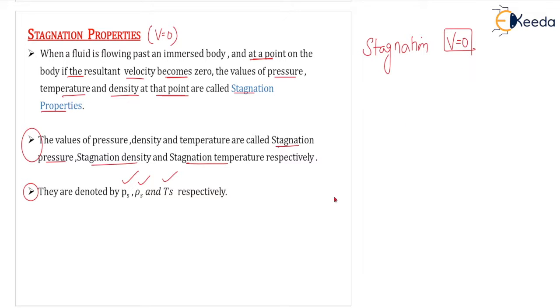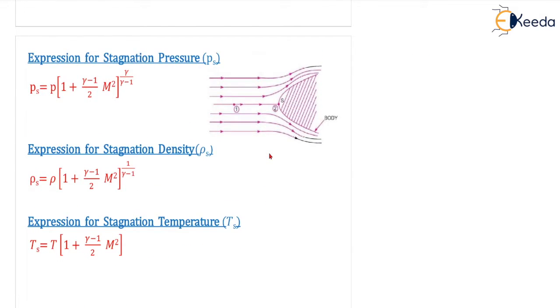Look at this next one, expression for stagnation pressure. So this is the body you can see, and this is the point where the velocity is 0, and this point is called the stagnation point. So at point 2 the velocity is 0, this is the body and this is the flow direction over the body. The question is how to find the expression for the value of stagnation pressure, stagnation density and stagnation temperature.